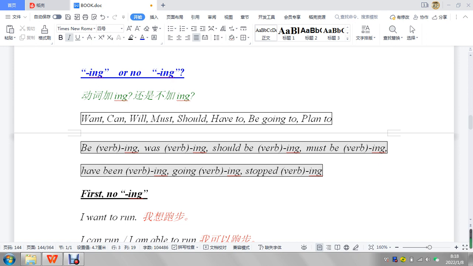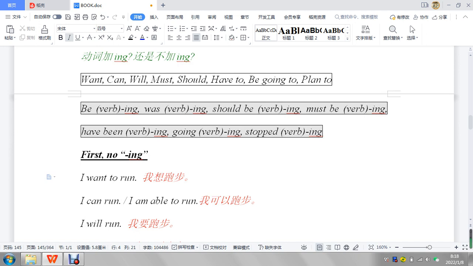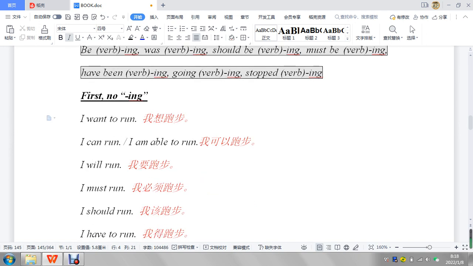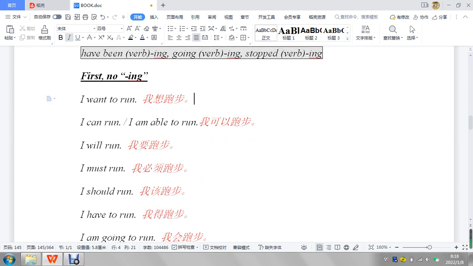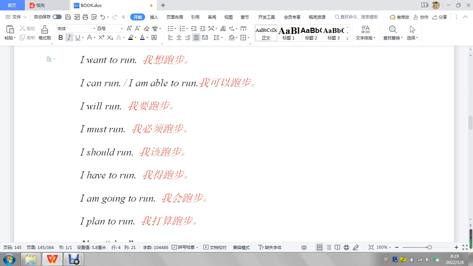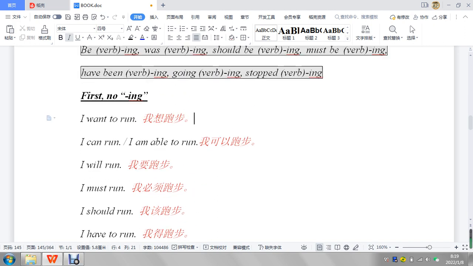So first, let's take a look at where you do not use ing. A lot of people will say, "I want to running," and that's wrong. I can, so want, can, will, must, should, have to, going to, no ing here, plan to run. So all of these have no ing.